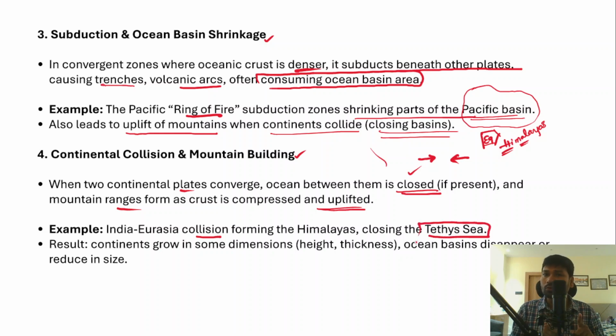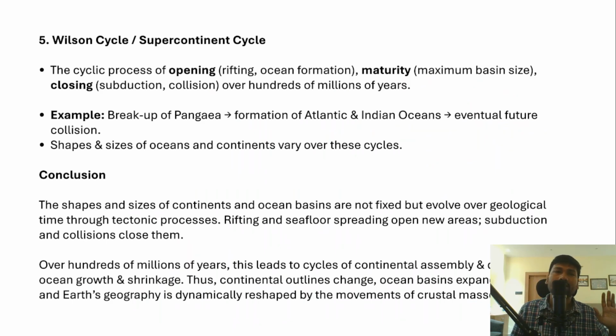Now remember, I've told you that between the Indian plate and the Eurasian plate there was a sea called the Tethys Sea, and because of the continental collision this Tethys Sea disappears and the crust rises, and the crust became the Himalayas, right? So the result was continents grow in some dimensions, their height, their thickness. The ocean basins will disappear or reduce in size as well, right? So in this case Tethys altogether disappeared.